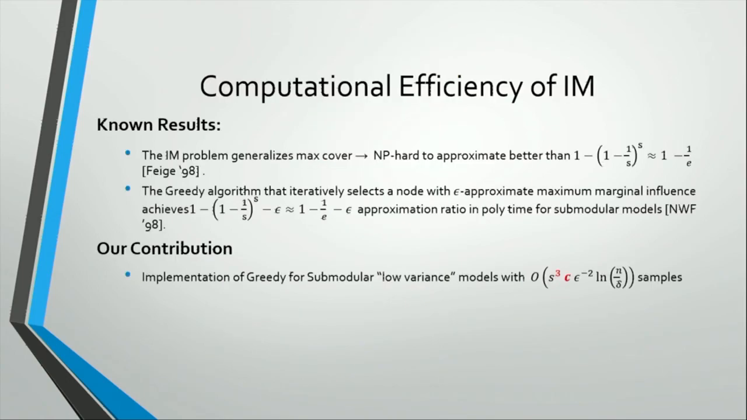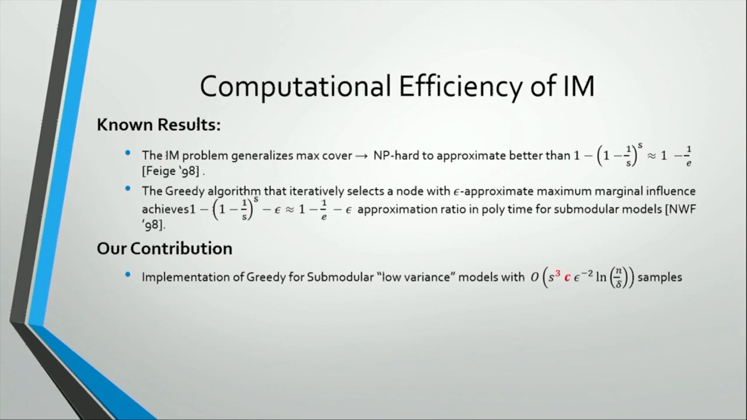So the last thing I'm going to talk about is the computational efficiency of influence maximization. Till now, we just talked about the sample complexity, but I didn't tell you how we actually solve the influence maximization problem. This problem is proven to be NP hard to approximate better than 1 minus 1 over e. And greedy algorithms that iteratively select a node with epsilon approximate maximum marginal influence achieve a close approximation, 1 minus 1 over e minus epsilon approximation in poly time, and not exponential time.